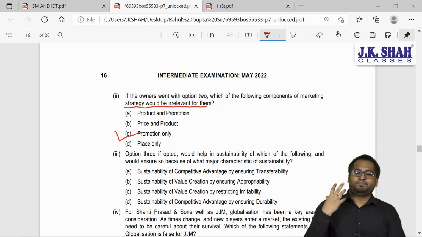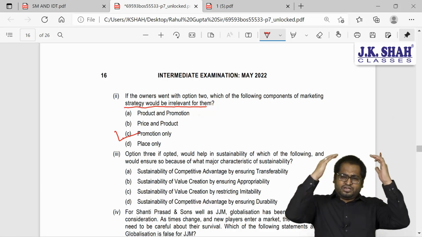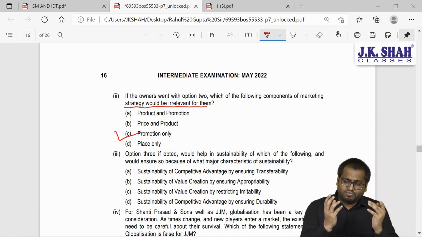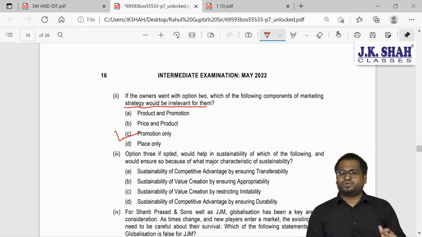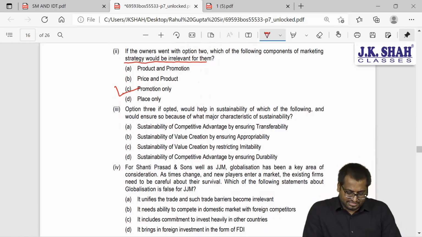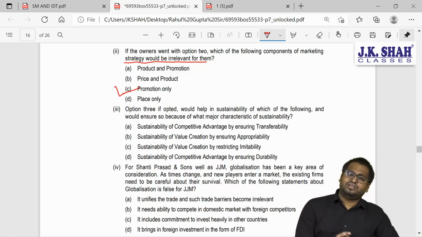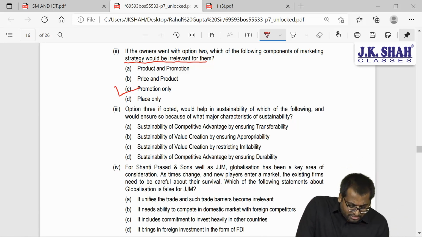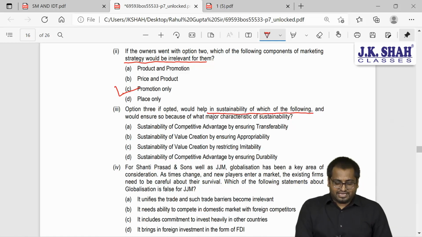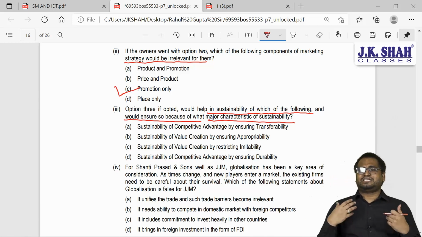So this is how you should approach case-based MCQs. Nothing to worry about. It's just that a long story will be given to you and you need to mark that. Understand that story. Third question. Option 3 if opted. So if we choose option 3 only, which would help in sustainability of which of the following and would ensure, so because of what major characteristics of sustainability? What is sustainability?